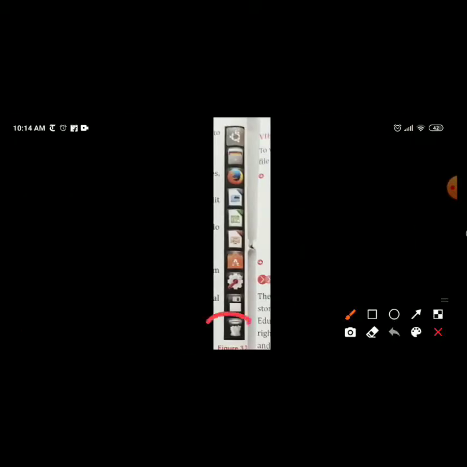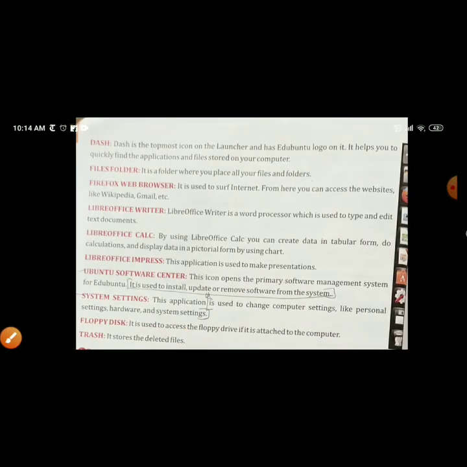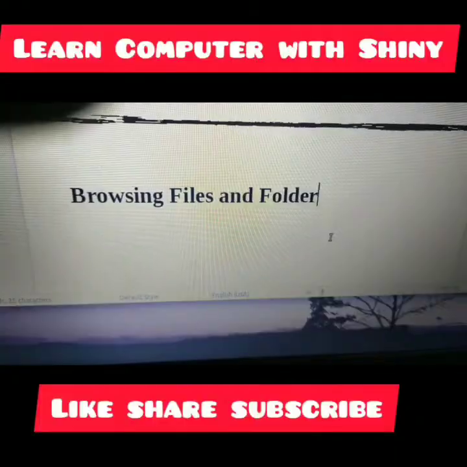Next is floppy disk. It is used to access the floppy disk if it is attached to the computer. Next is trash, very important. Trash is used to store deleted files. The last icon is trash. When you delete any file, it goes in trash.